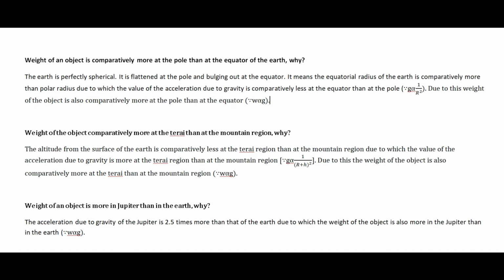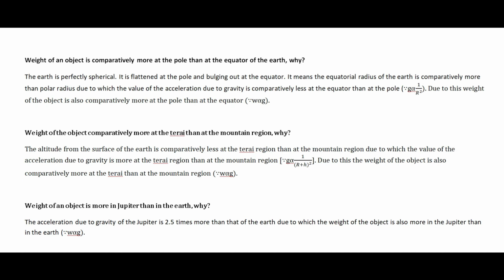So when acceleration due to gravity is more, then weight of the object is more. Since the acceleration due to gravity is comparatively less at the equator and more at the pole, then weight of the object is also comparatively less at the equator and more at the pole, because weight is directly proportional to the acceleration due to gravity. So I have mentioned the answer here.